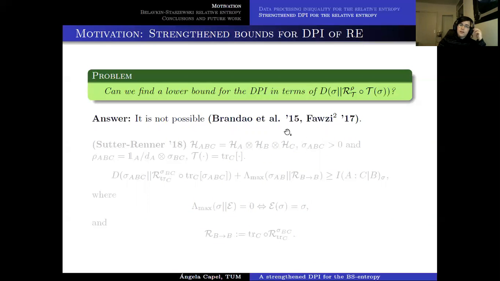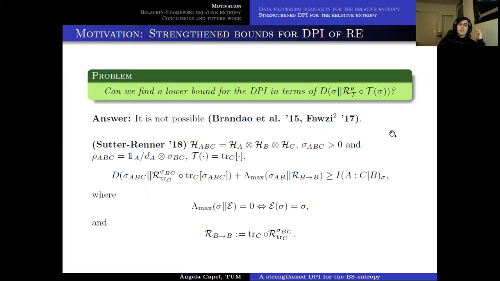In 2015, and Fawzi in 2017, managed to show, just by doing some numerics, that even in the particular case of the tripartite space and one state being given in terms of the other one as a marginal, this is already false. And moreover, after that, in 2018, Sutter and Renner managed to prove